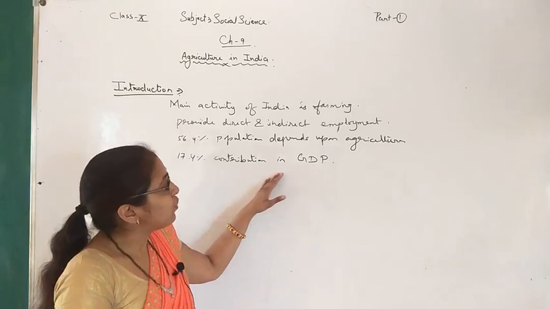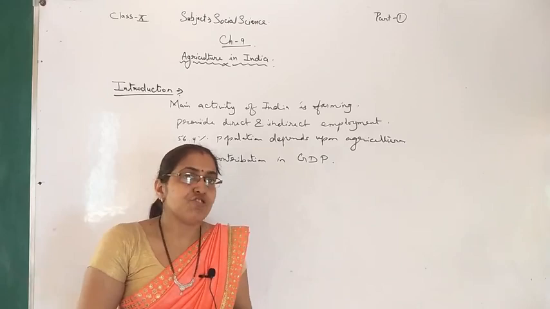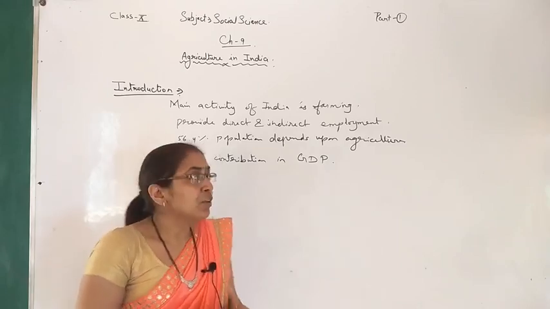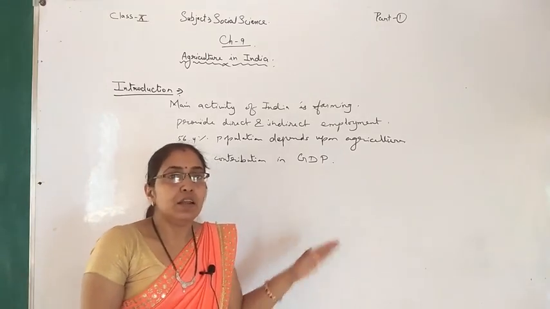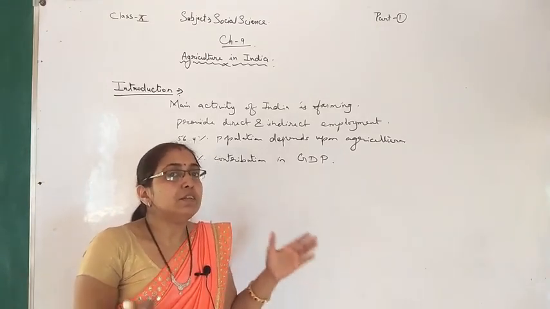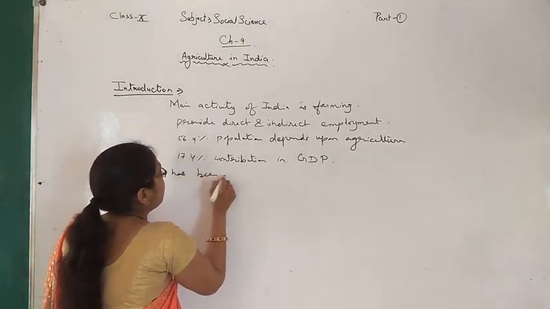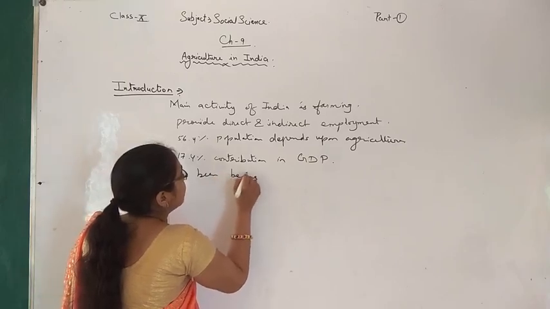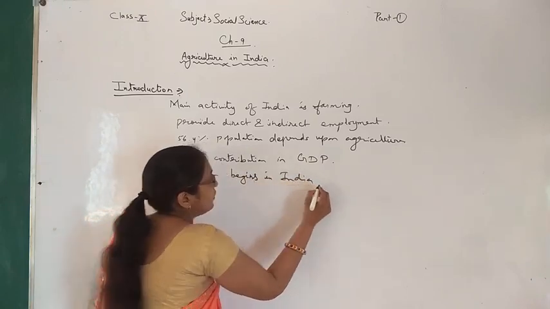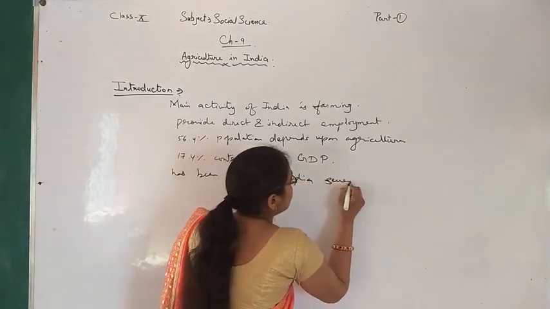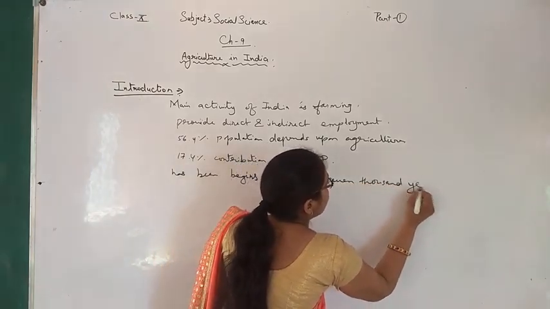Next we are going to see when agriculture or cultivation began in India. So we can say that it began in India nearly 7,000 years ago.